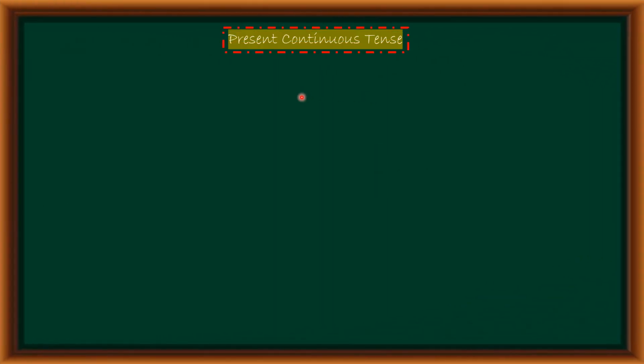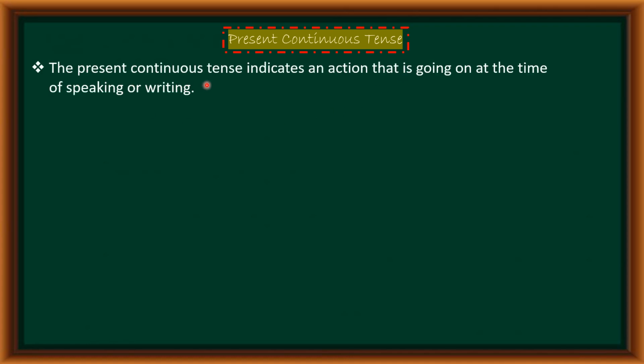Now, children, let's begin the new chapter. Chapter number 20, present continuous tense. Now, children, everyone know what is present tense? Yes? So, children, now we will study what is present continuous tense. The present continuous tense indicates an action that is going on at the time of speaking or writing. So children, present continuous tense indicate an action that is going on.